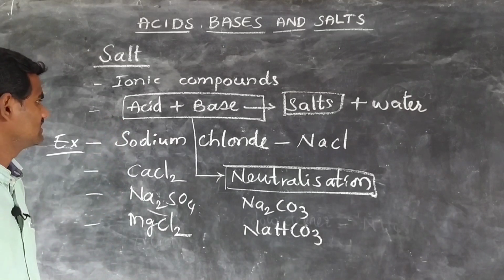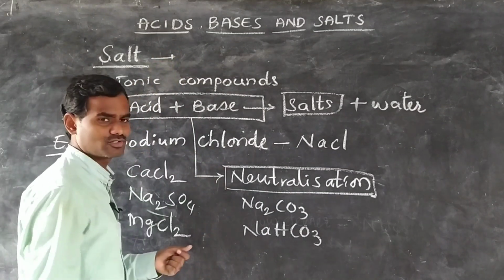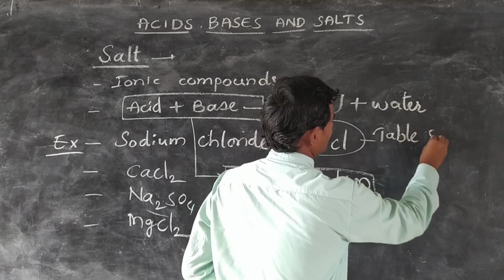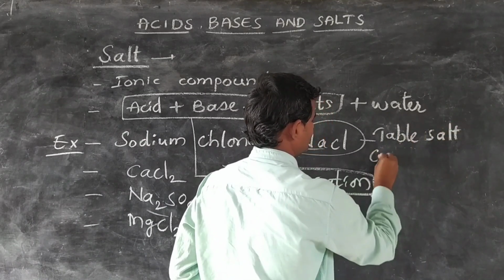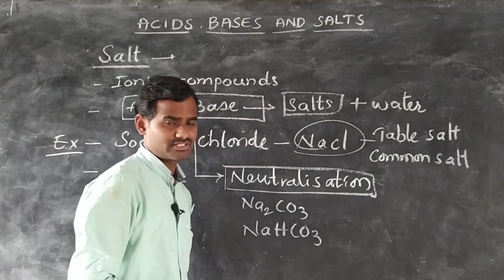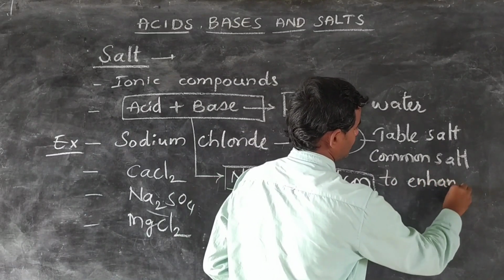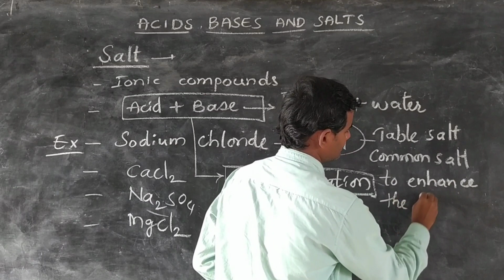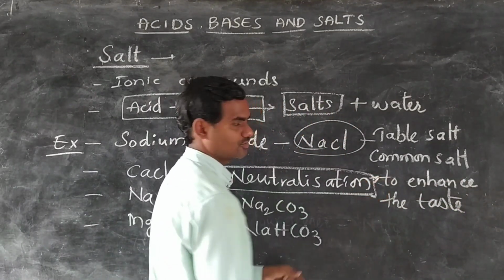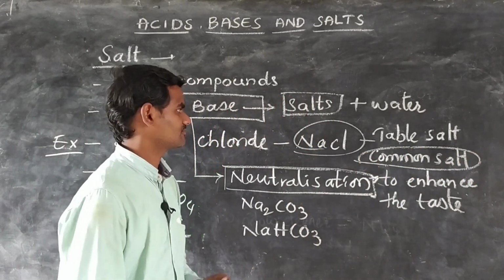It is also known as table salt or common salt, which is used in our food to enhance the taste. So this is called common salt, which we use in our daily food.